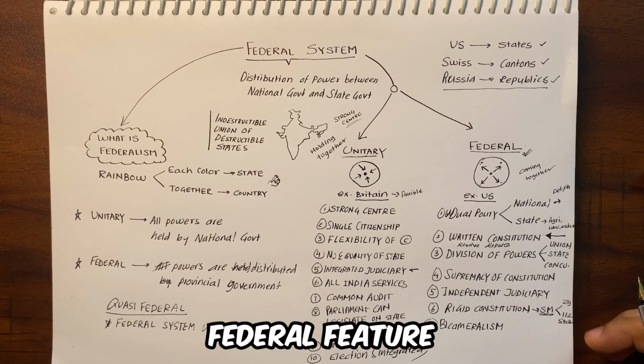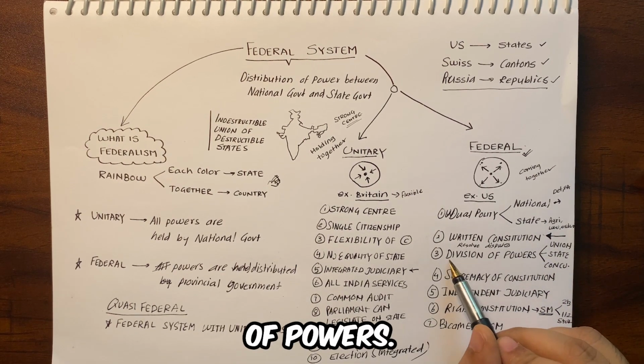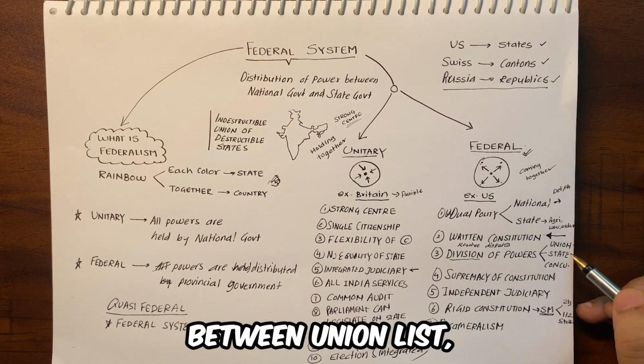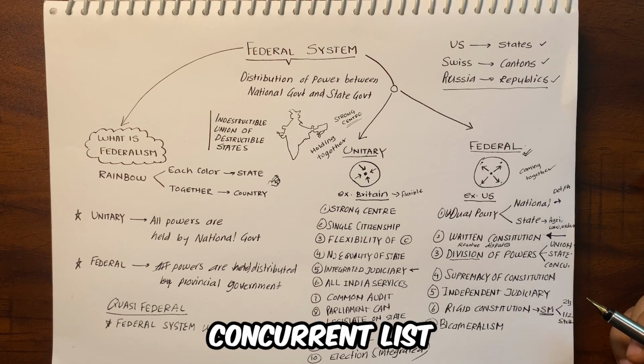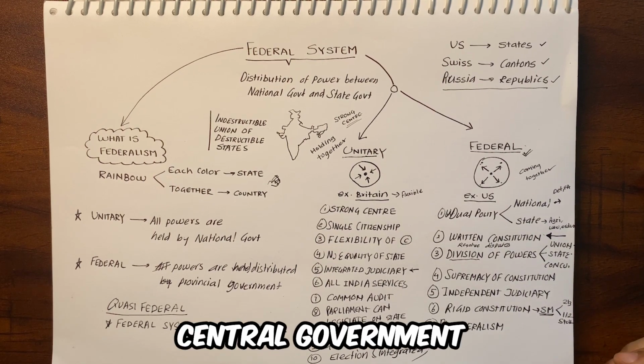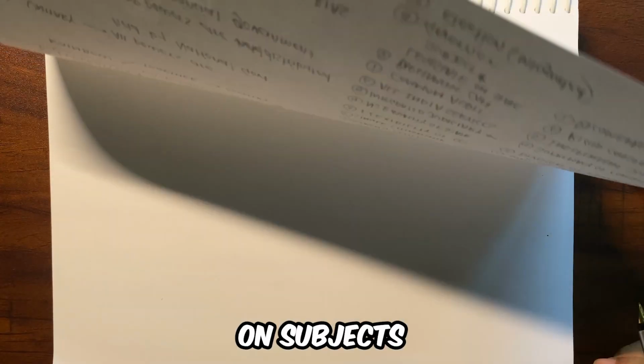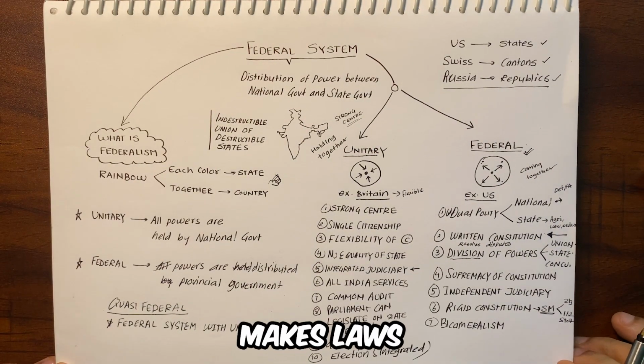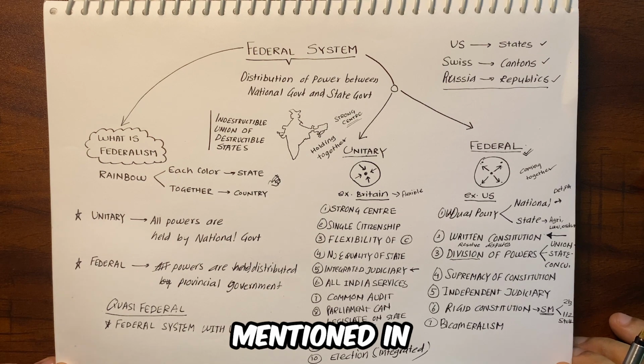Now, the third federal feature of the Constitution of India is division of powers. There is division of powers with reference to legislature between the union list, state list, and concurrent list in the 7th schedule. The central government makes laws on subjects mentioned in the union list and the state government makes laws on subjects mentioned in the state list.